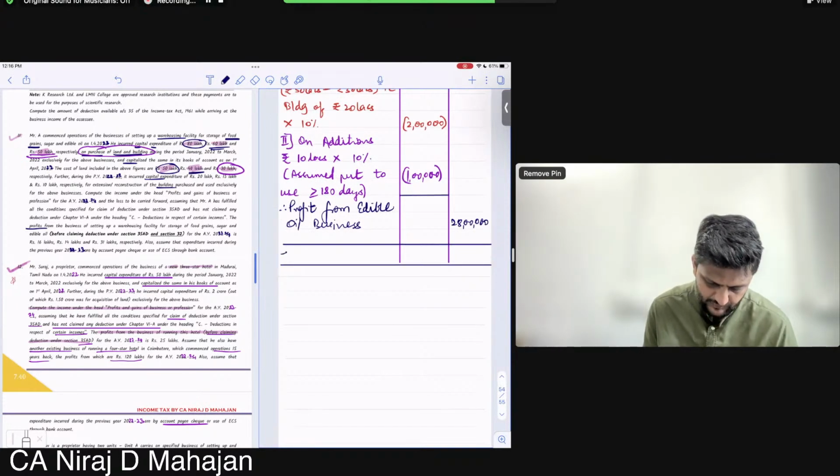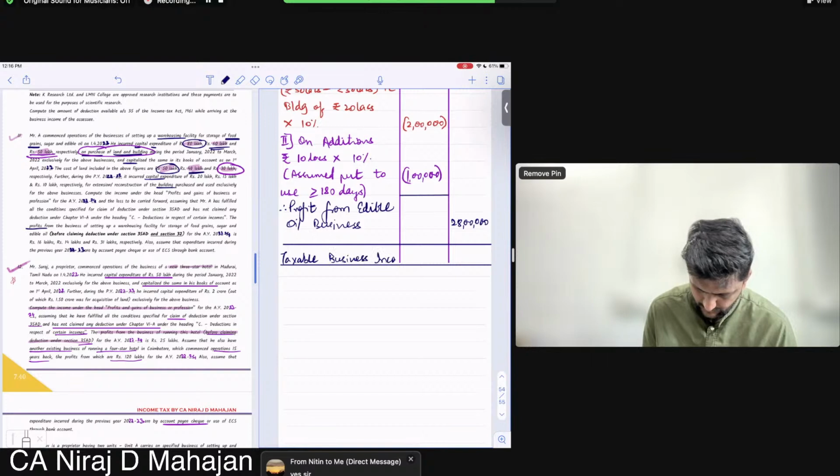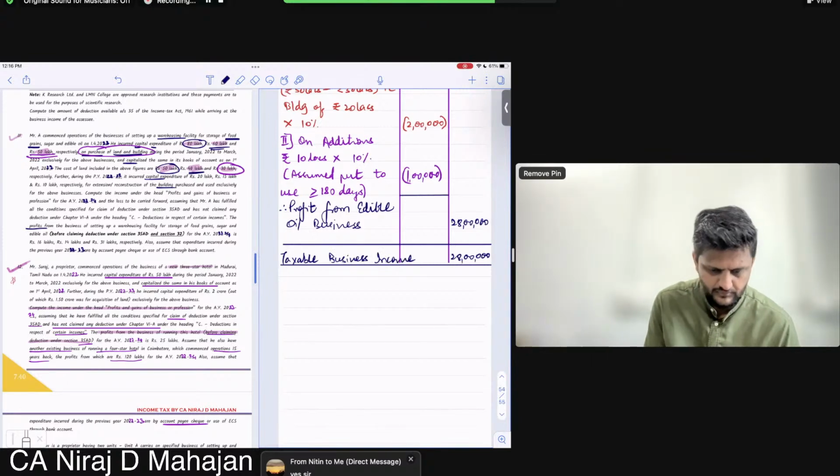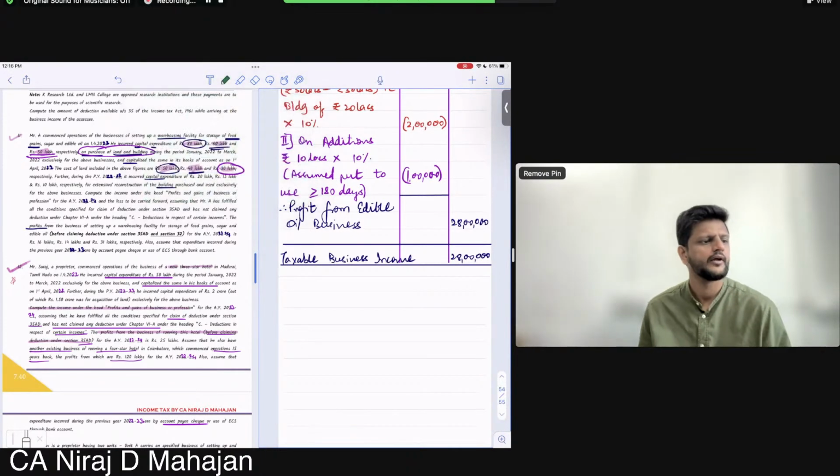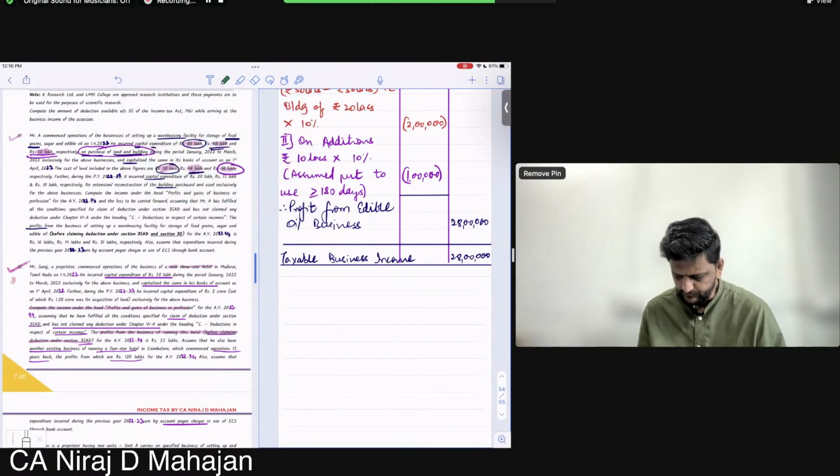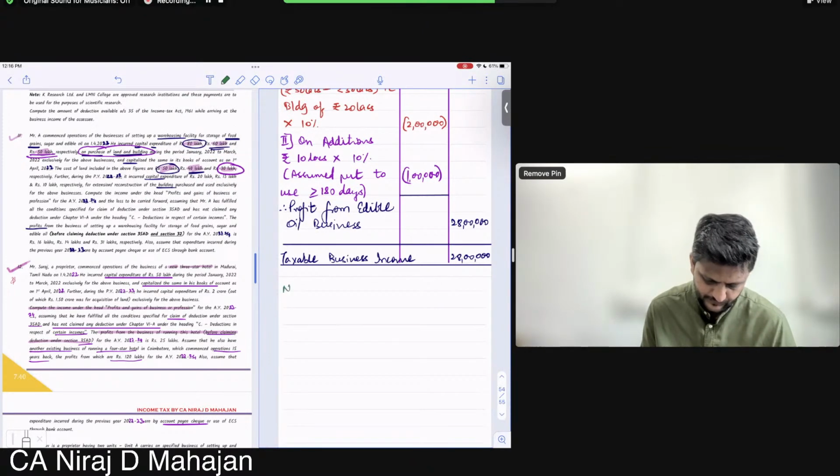Also taxable business income. So write a note.